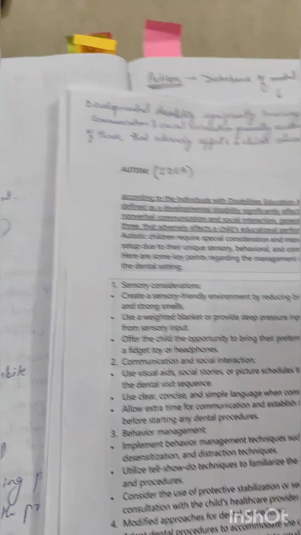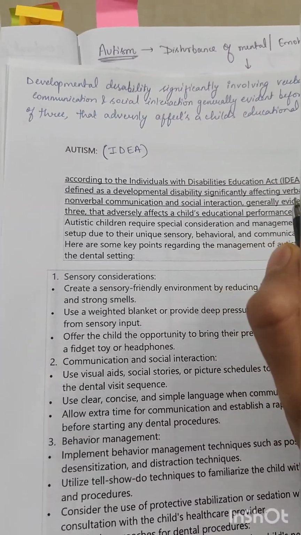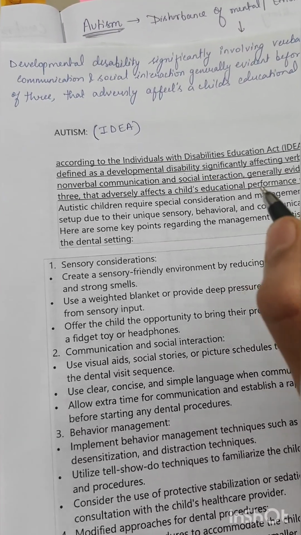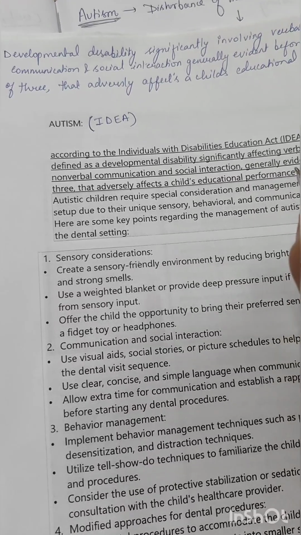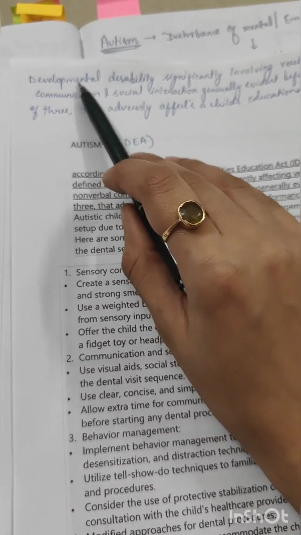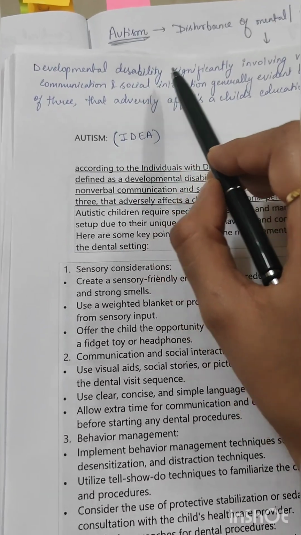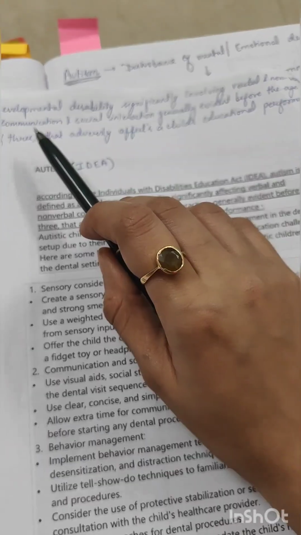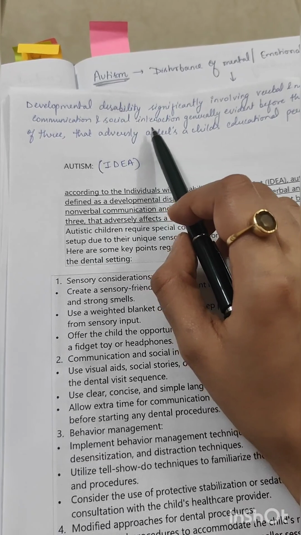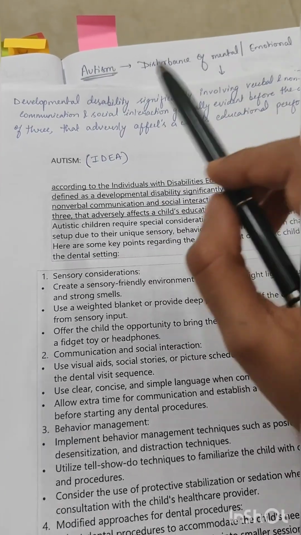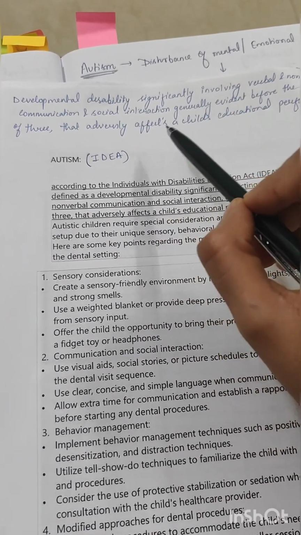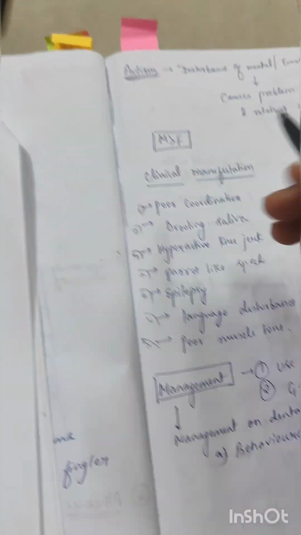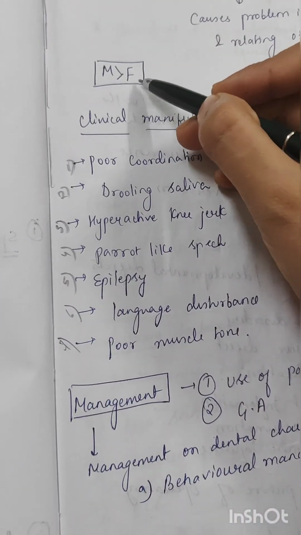Once more we'll look at the definition. According to the Individuals with Disabilities Education Act, autism is defined as a developmental disability significantly involving verbal and non-verbal communication and social interactions, generally evident before the age of 3, that adversely affects a child's educational performance. Okay. Now, it is more commonly seen in males than females.